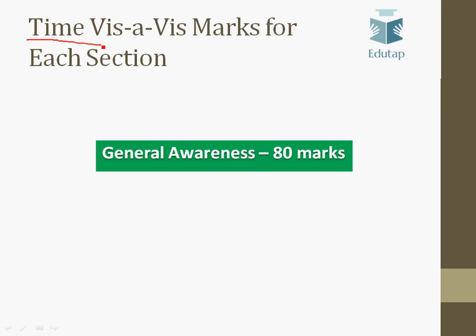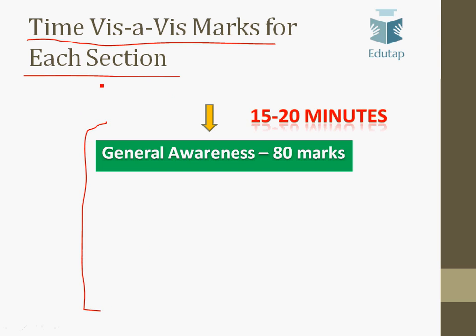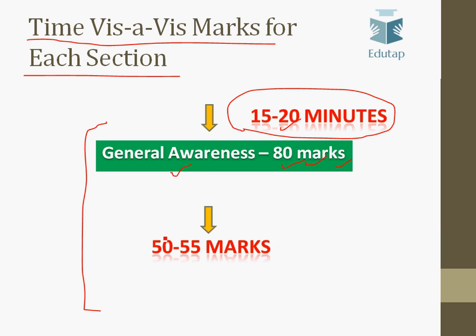Now let us discuss how much time should be allotted for every section. We have already carried out a detailed analysis of all the sections of Phase 1, and we have discussed how much time should be spent on each section. Here I am repeating those things. For the General Awareness section, which is worth 80 marks, one should spend a maximum of 15 to 20 minutes. These questions are generally factual in nature, and one should not spend more than 15-20 minutes in answering these 80 questions. So you have to be very quick in answering these questions. And you can score easily 50 to 55 marks in this section.